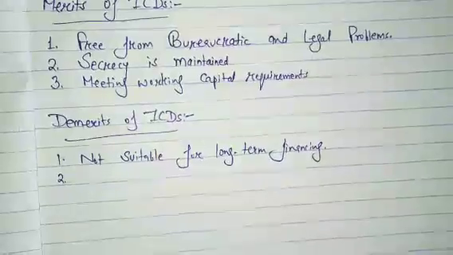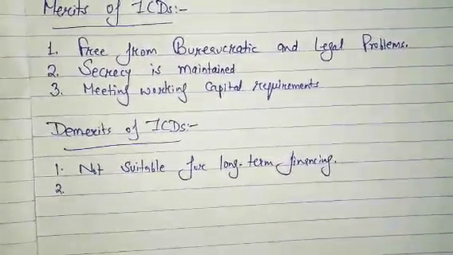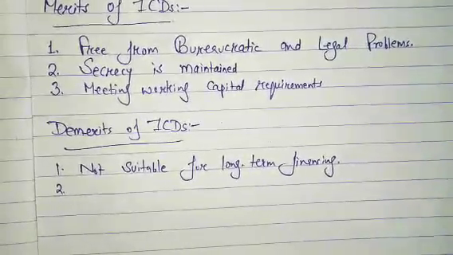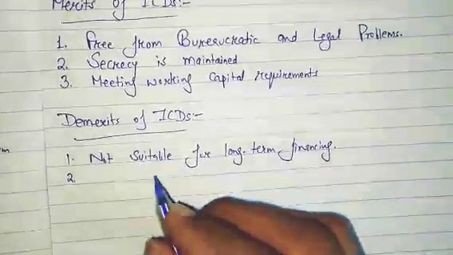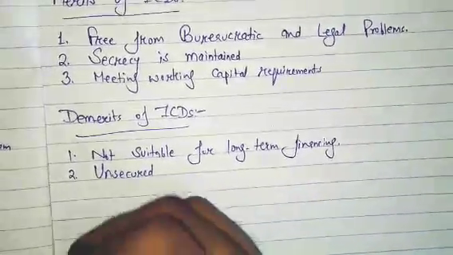Second point, unsecured. A high level of risk is involved, as ICD is an unsecured deposit made by one company to another company. Unsecured, there is no security.